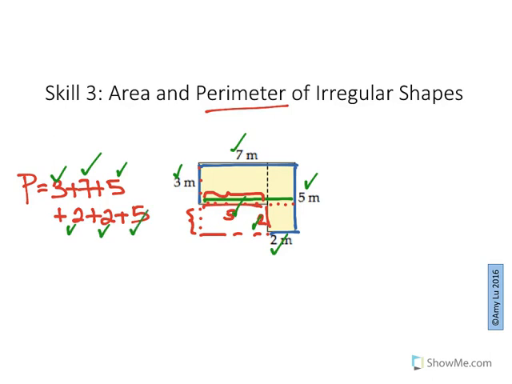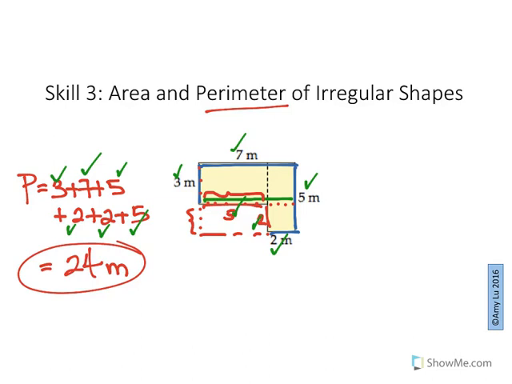Okay, good. I have all my 6 numbers. Let's add. So 3 plus 7 plus 5, that's 15. Plus another 5, that's 20, 22, 23, 24, and 25. Wait, no, that is not correct. That actually is 24 meters. And there you go.